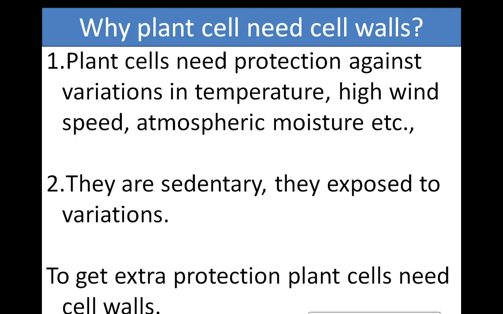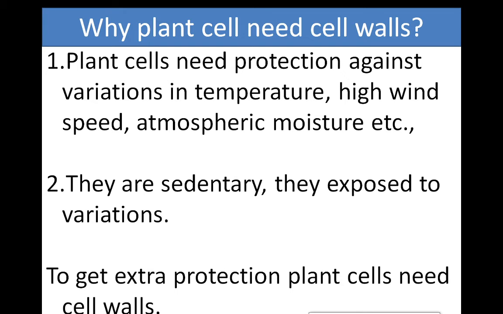In some cases there will be high wind speed, so to adapt to that, the plants need a cell wall, and there will be some atmospheric moisture. To overcome this situation, plants need a cell wall. We humans can wear a raincoat if it is the rainy season. In the cold season, we can wear sweaters. But plants can't do these things because they are sedentary.